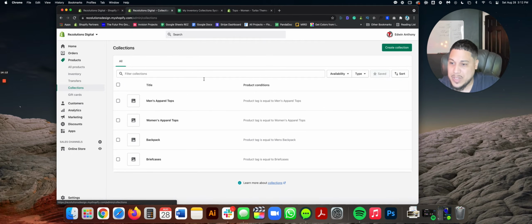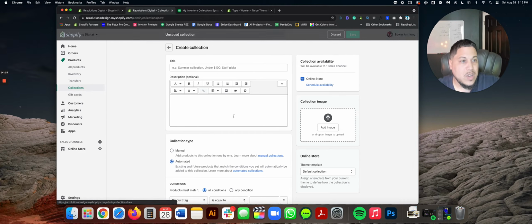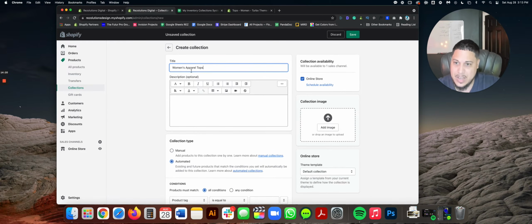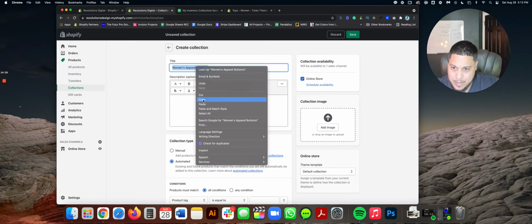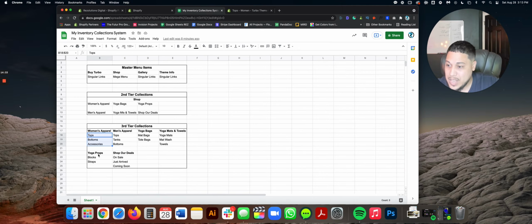Let's try that one more time. Let's go right here to women's apparel. I'm gonna go a little bit quicker this time, guys. Create collection, all right? And right here, I'm gonna put bottoms. Triple click on this right here, because that's what I was trying to do. I was trying to do bottoms right there. Press save. I got one more to go.